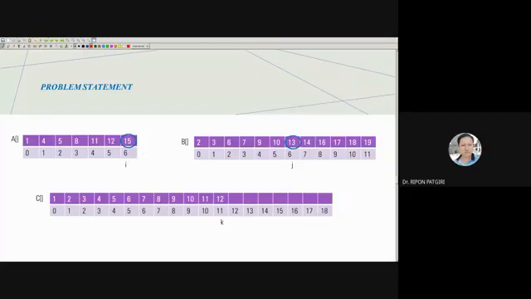So next 15 and 13. 13 should be placed here. K should be incremented. J should also be incremented. The next item to be compared is 14. Next K is incremented. The smallest one is 14.